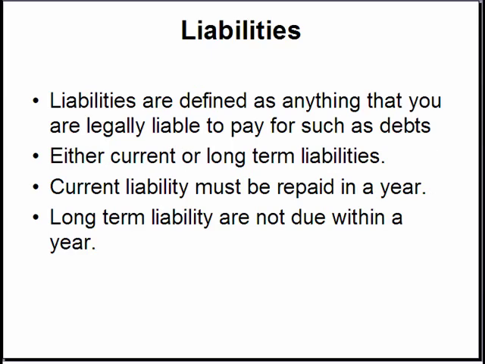Liabilities. Liabilities are defined as anything that you are legally liable to pay for, such as debts. Liabilities are classified as either current or long-term liabilities. A current liability is a debt that must be repaid within a year. An example of a current liability would be supplies that were purchased from a supplier, which are known as accounts payable. Other examples include wages and taxes. If the liability is not due within 1 year, the liability would be classified as a long-term liability. Examples of long-term liabilities are pensions, long-term leases, notes payable, and long-term bonds.